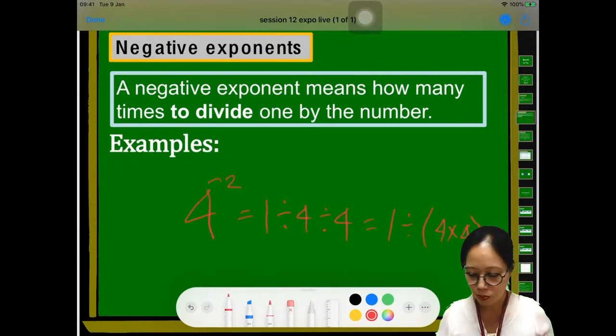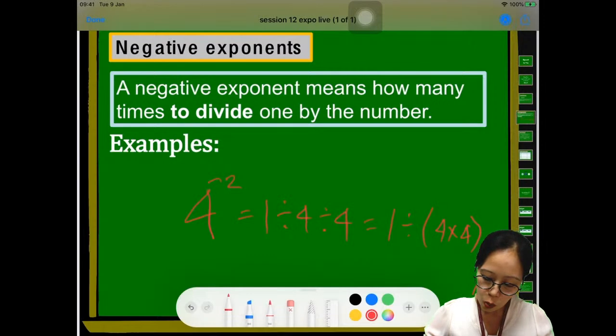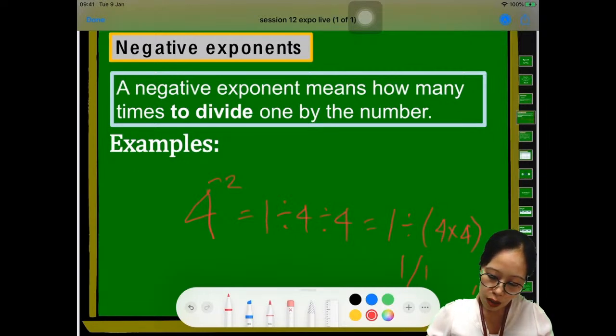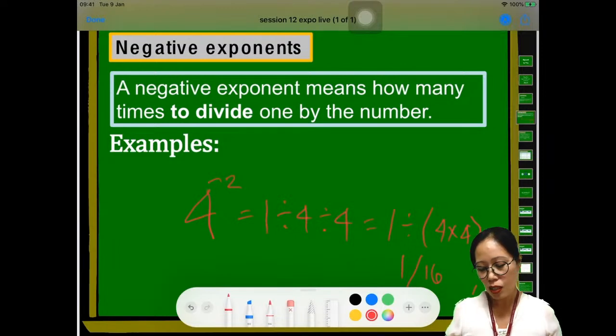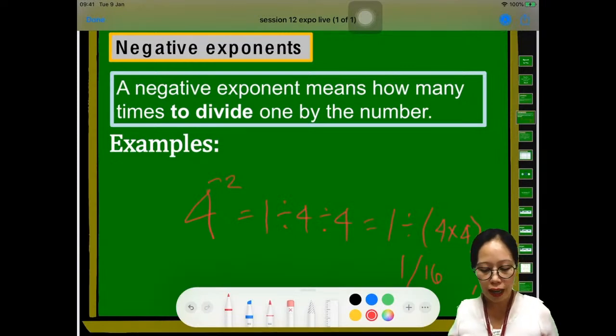Can you see? Okay, so 1 divided by 4 times 4, or we can write it, of course, as 1 over, because division is also a fraction, 1 over 16. Yes, because 4 times 4 is 16. So that's how we're going to do our negative exponent. 1 divided by the number. This is the concept of negative exponent. Okay, all right, let's move on.